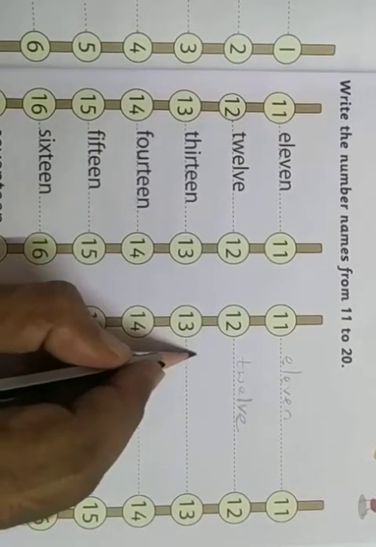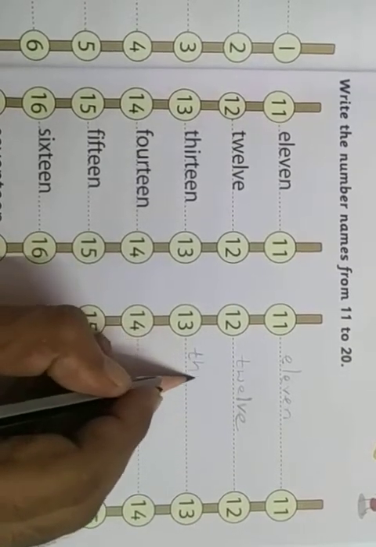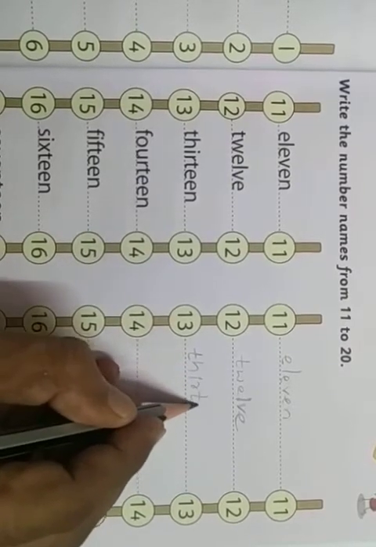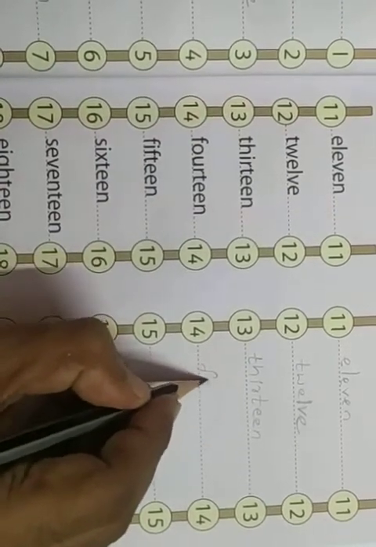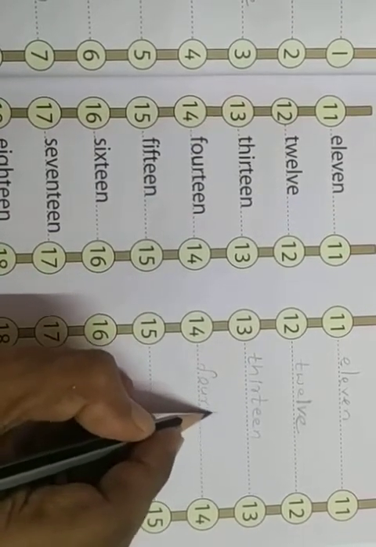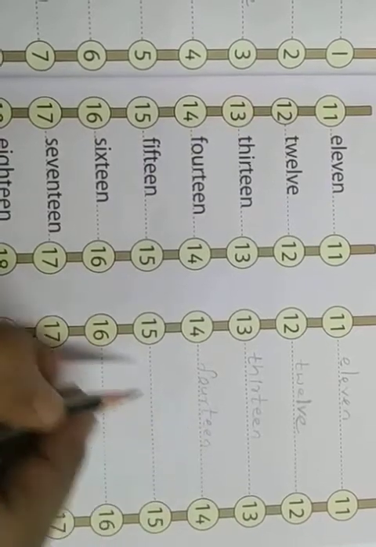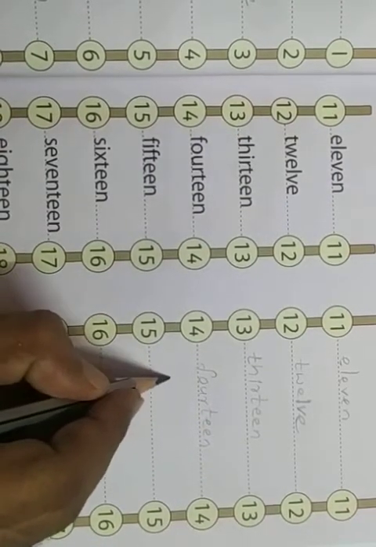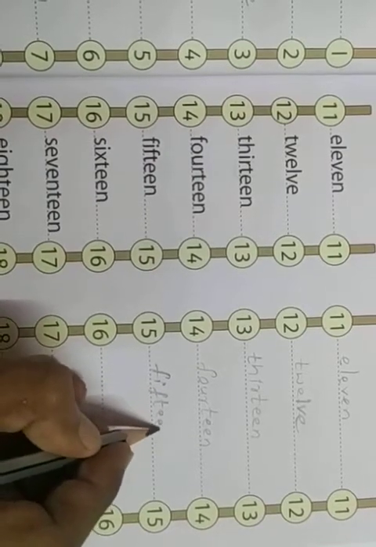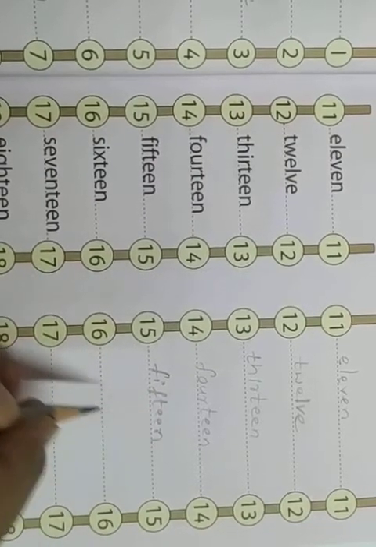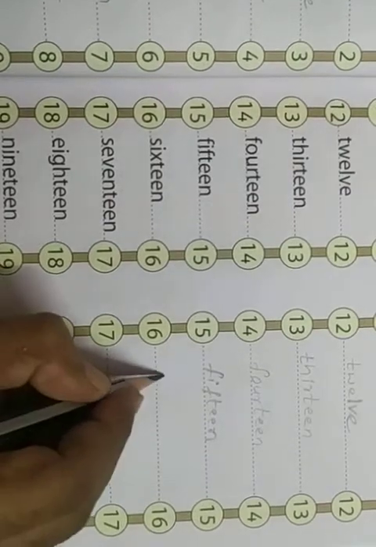This is 13. THIRTEEN. 13. Next is 14. FOURTEEN. 14. This is 15.